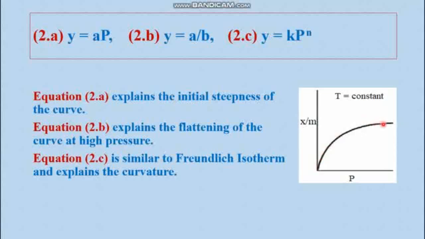And at high pressure this becomes parallel to the x-axis, that means it becomes constant. This is equation 2b, and 2c is the intermediate pressure, where the curvature has been well explained and the Freundlich isotherm has also been validated. This way the Langmuir isotherm is very much successful to some extent in explaining the Freundlich isotherm.